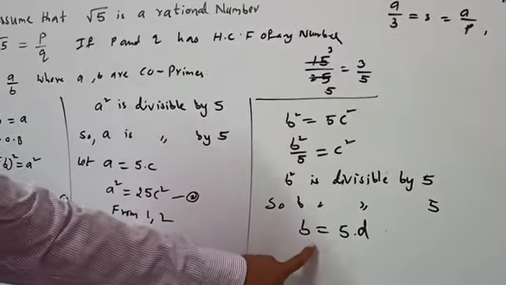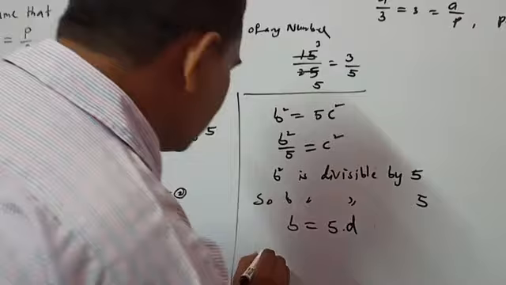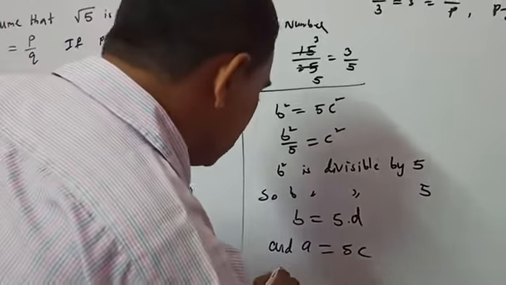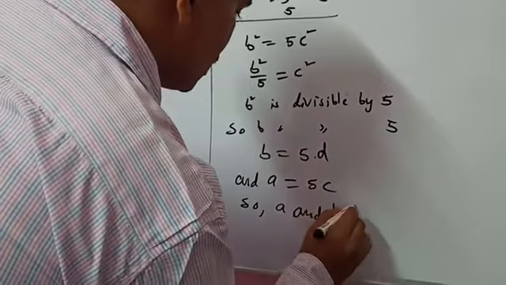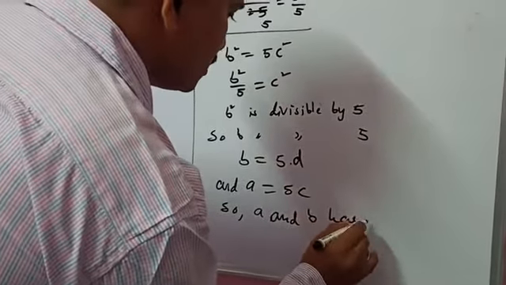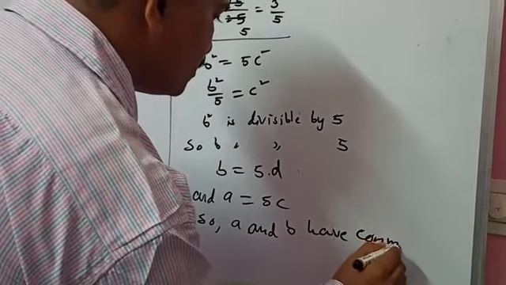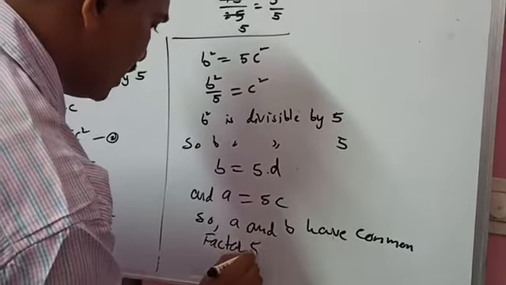So b is a multiple of 5, and a is a multiple of 5. So a and b have a common factor 5.